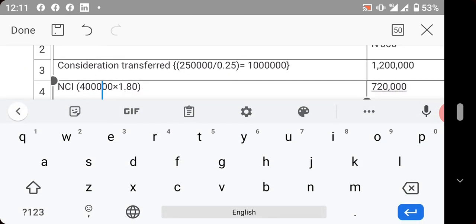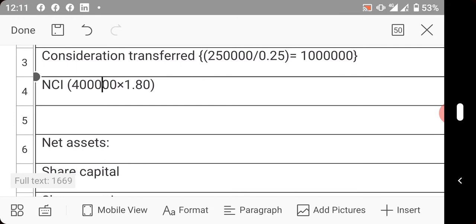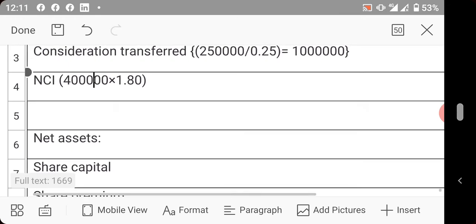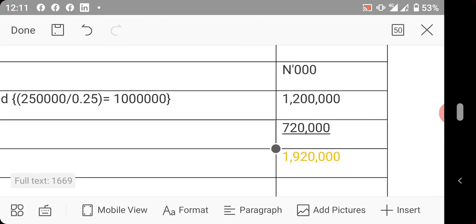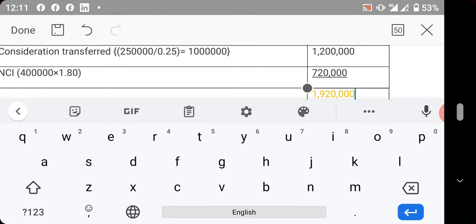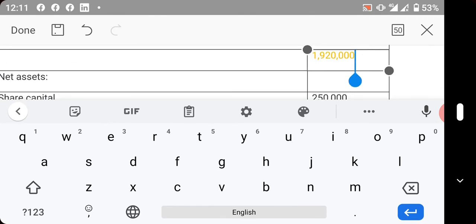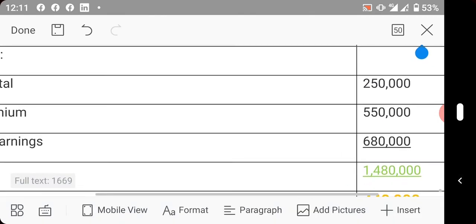To get the value of NCI at date of acquisition, they told us that the market value per share is 1 naira 80 kobo. So multiply this, you have 720. So when you add these two, it will give us this consideration. So you now come and calculate your net assets.